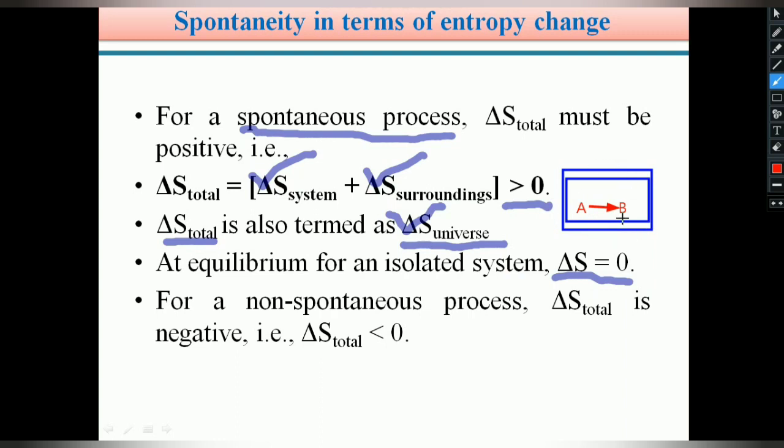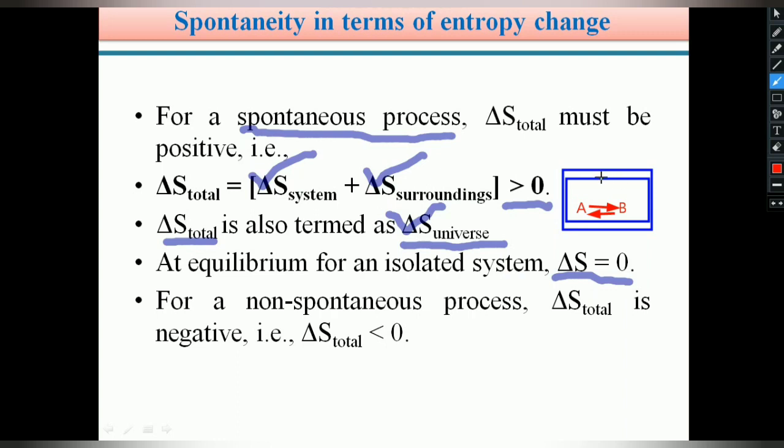In this isolated system, what will happen? Reactant A is converted into product B, and product B is again converted back into reactant A. This condition is known as the equilibrium state. Equilibrium reactions in an isolated system mean neither energy nor matter is exchanged with the surroundings.